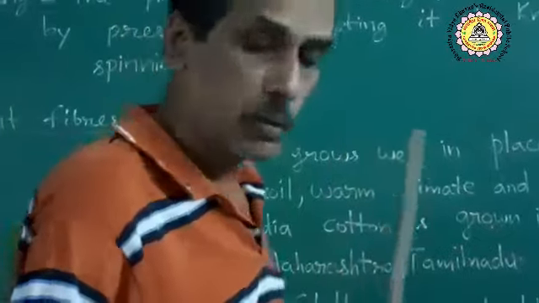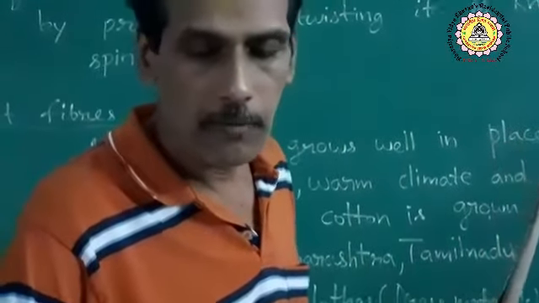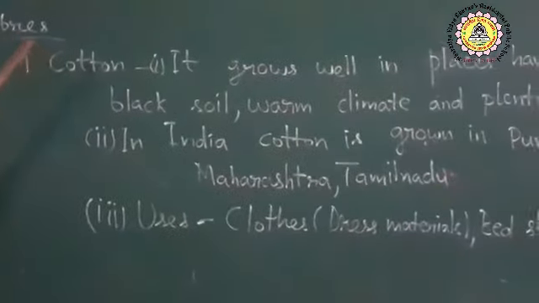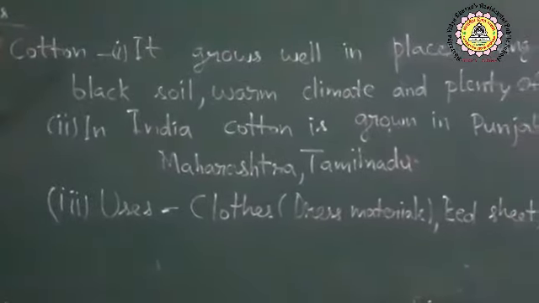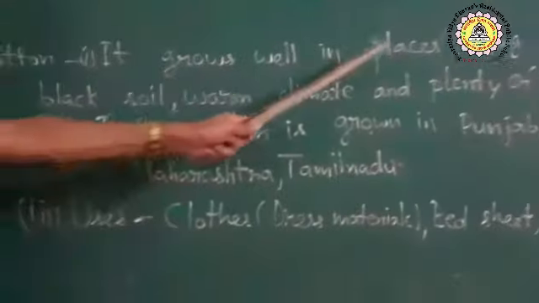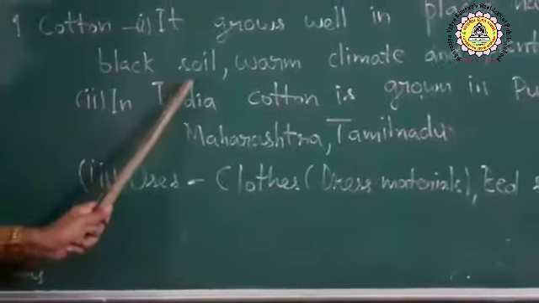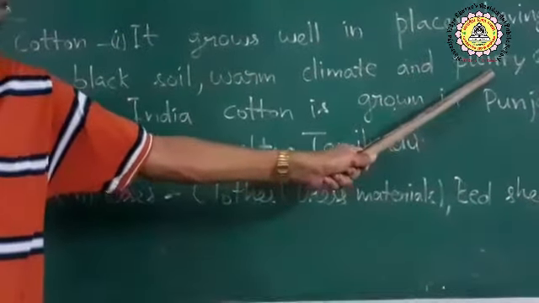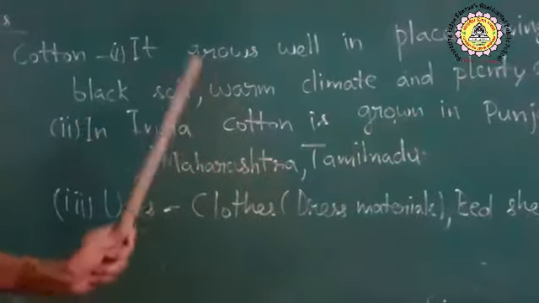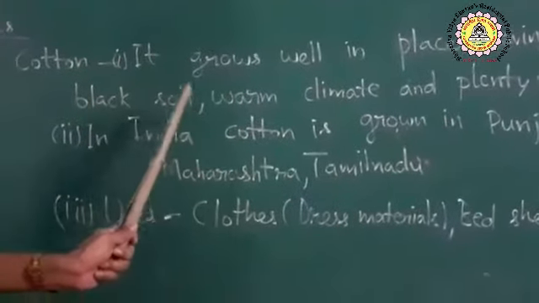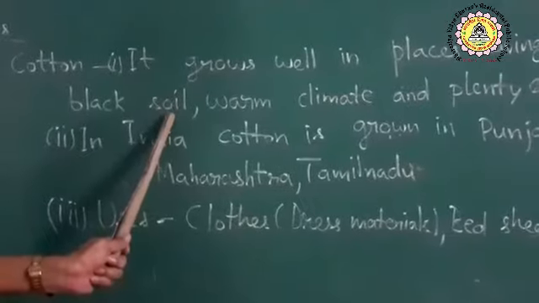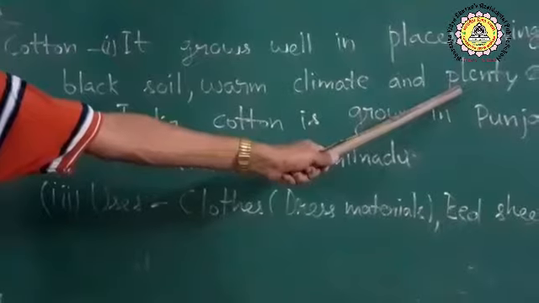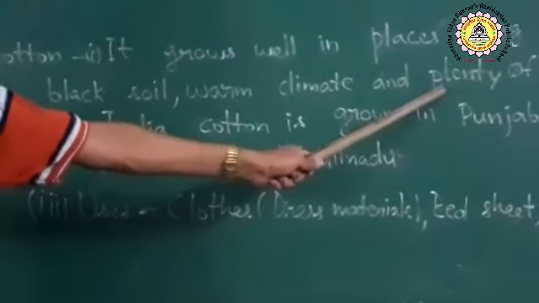So now we are going to discuss the plant fibers, and in this category, first I am going to discuss the cotton fibers. Cotton is an annual crop, and it grows well in places having black soil, where the soil is black in color, the climate is warm, and that place should have plenty of rain. Sufficient rainfall should be there in that area.